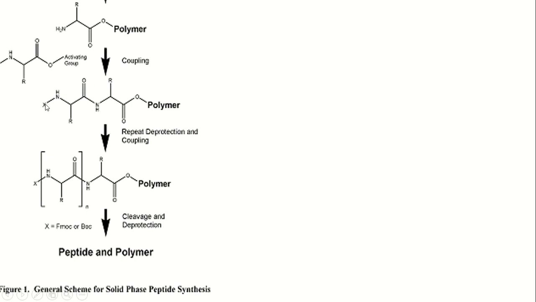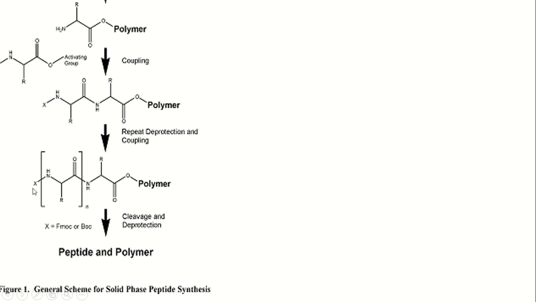Then the protection is deprotected in the next step, and this amine is again coupled with another molecule of free acid to again form an amide linkage, that is a peptide bond. This reaction continues till the required peptide on the polymer is obtained.